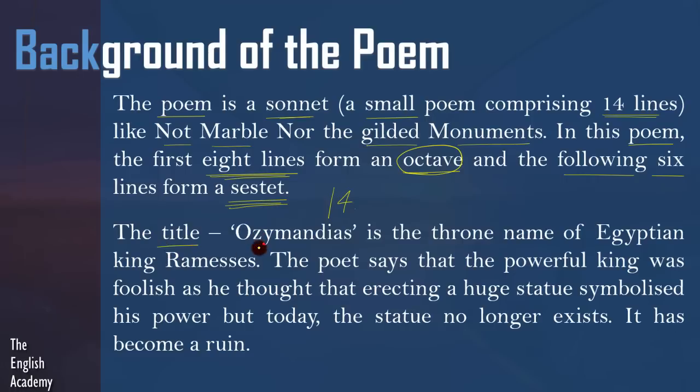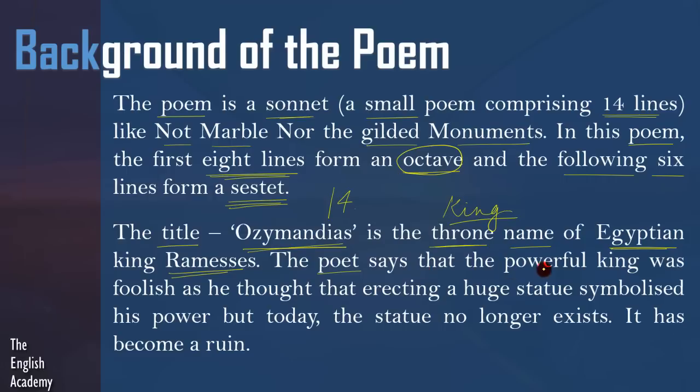The title of this poem, Ozymandias, is the throne name of Egyptian king Ramesses. There was a very famous king from Egypt whose name was Ramesses, and when he took the throne, that means when he became the king, he was named as Ozymandias.